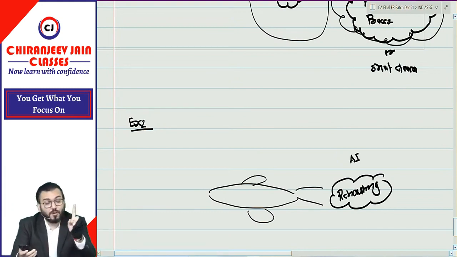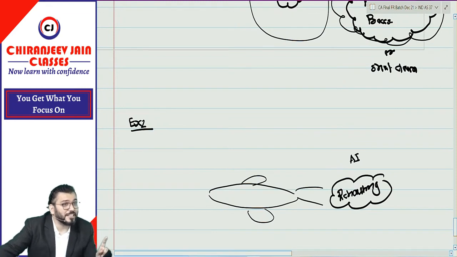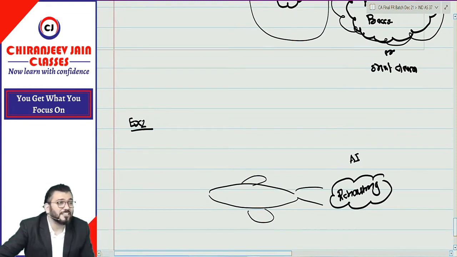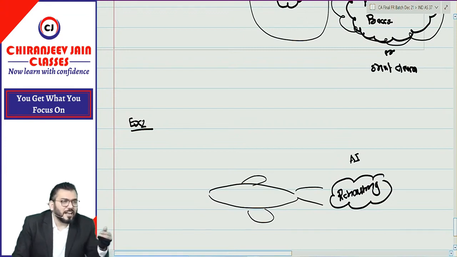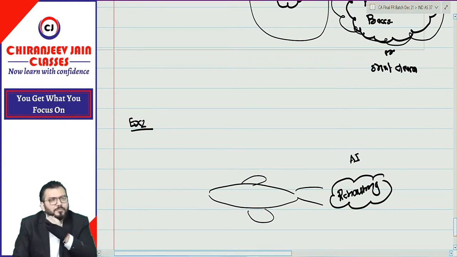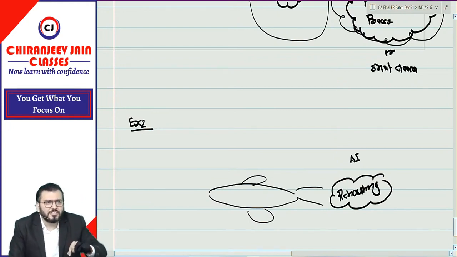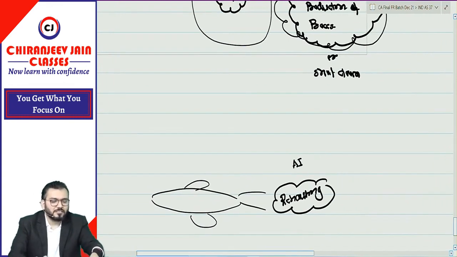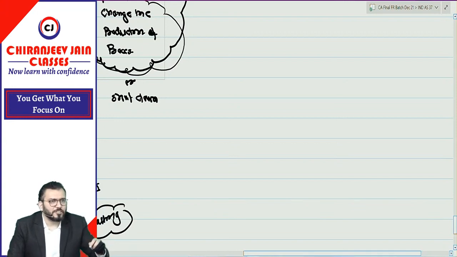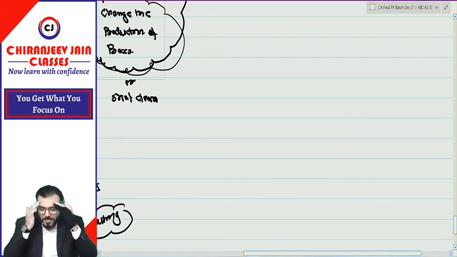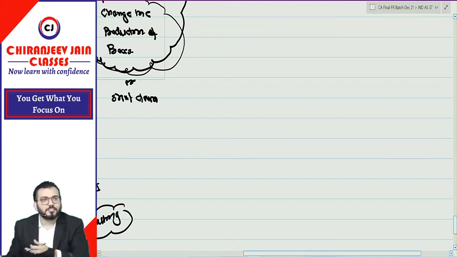I have also said that it is better to create provision. If you are creating provision, just try to understand, will the entity like to create provision, or will the entity try to avoid creating provision? The entity will like to create provision. Why will they like to create provision? First I need to come to tax.